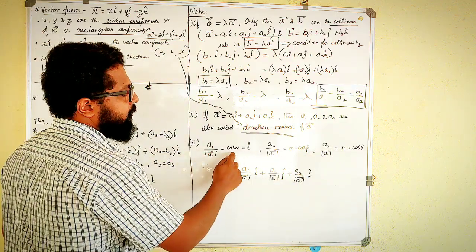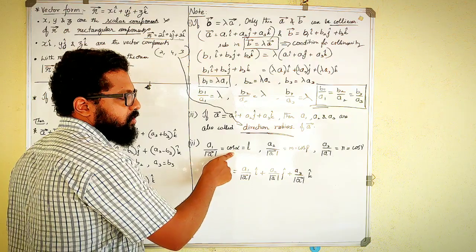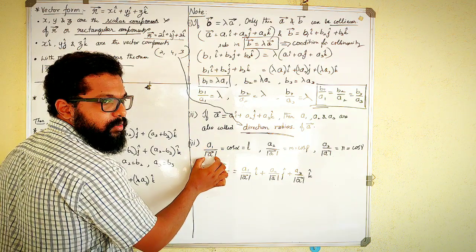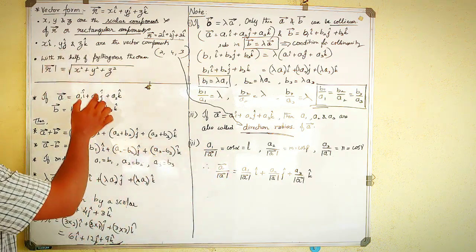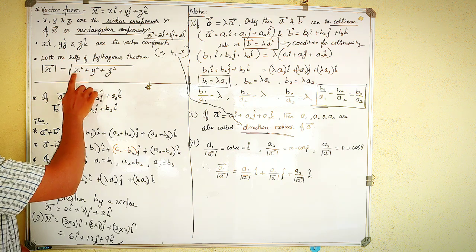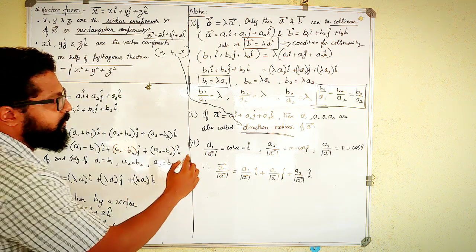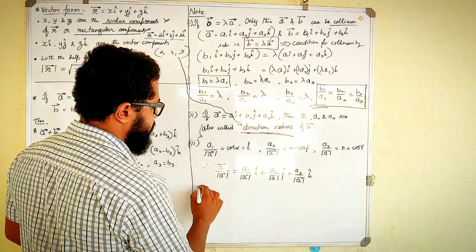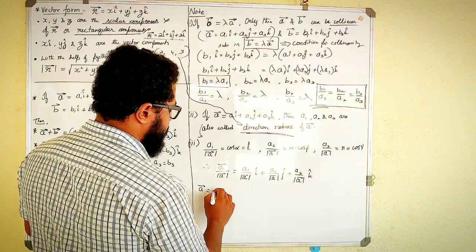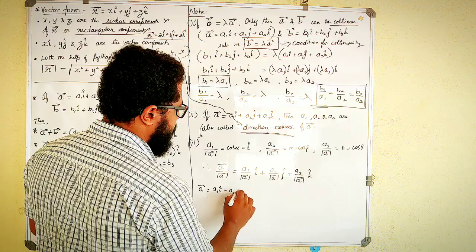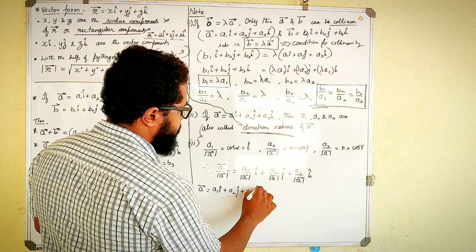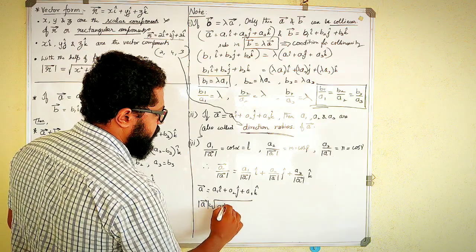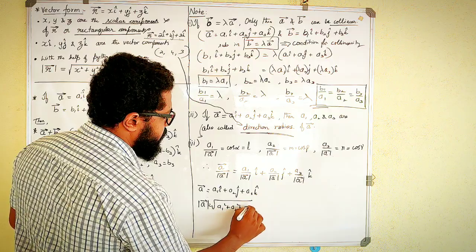Now another formula for a direction cosine: for the first, cos alpha, it is the first component of a given vector divided by its own magnitude. Magnitude, you know what it is: square all the components, add them and take the square root. Here, the A vector is A1 i cap plus A2 j cap plus A3 k cap. Magnitude of A is the square root of A1 square plus A2 square plus A3 square.